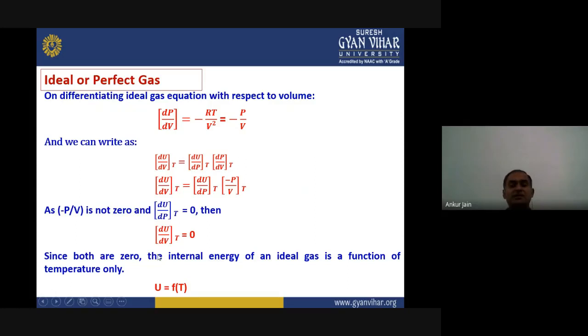So we get that du upon dv equals 0 and du upon dp equals 0 at constant temperature. That means u cannot be a function of pressure and volume. It can be a function of only temperature. That means the internal energy of an ideal gas depends only on temperature, and that can be written in mathematical form as u equals f(T).